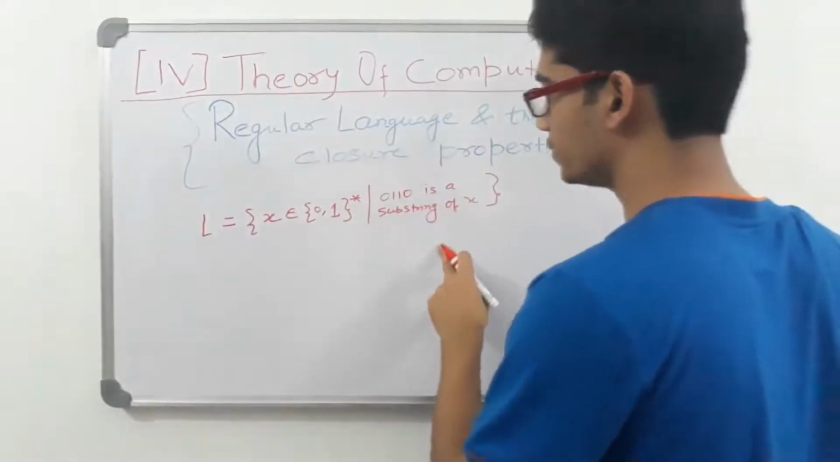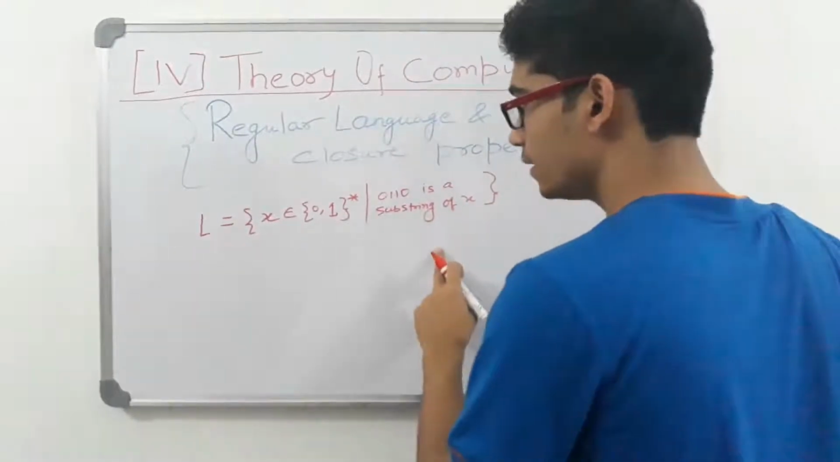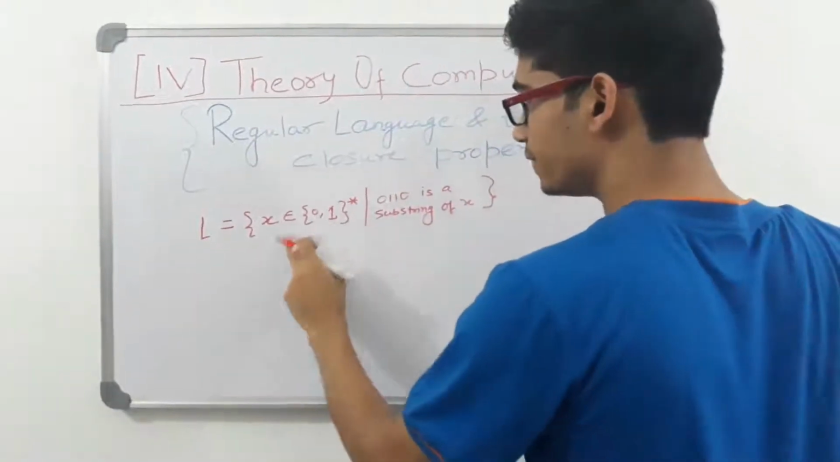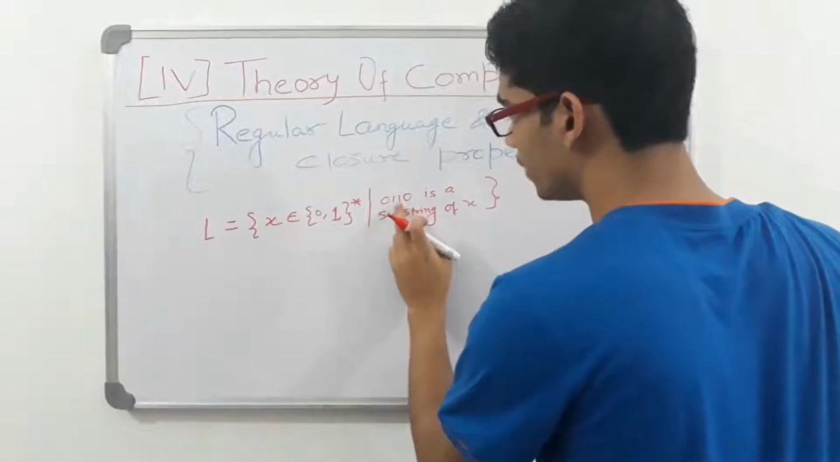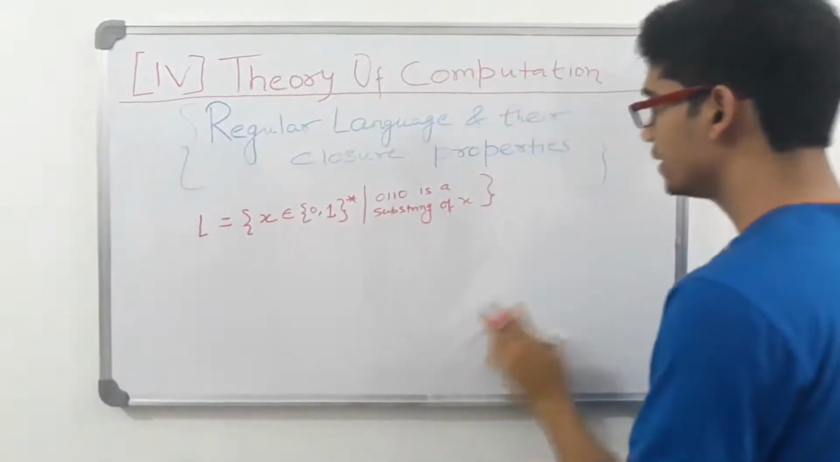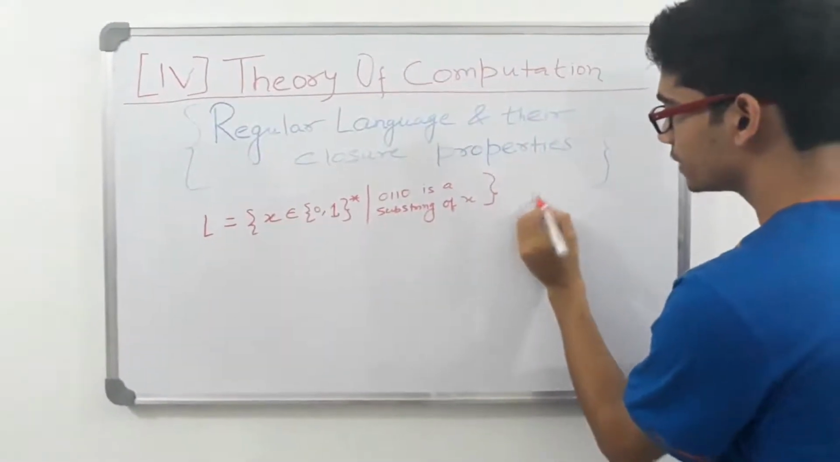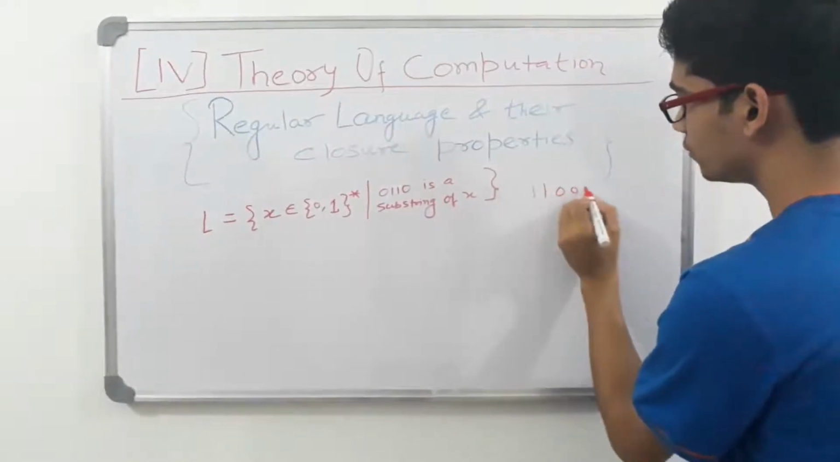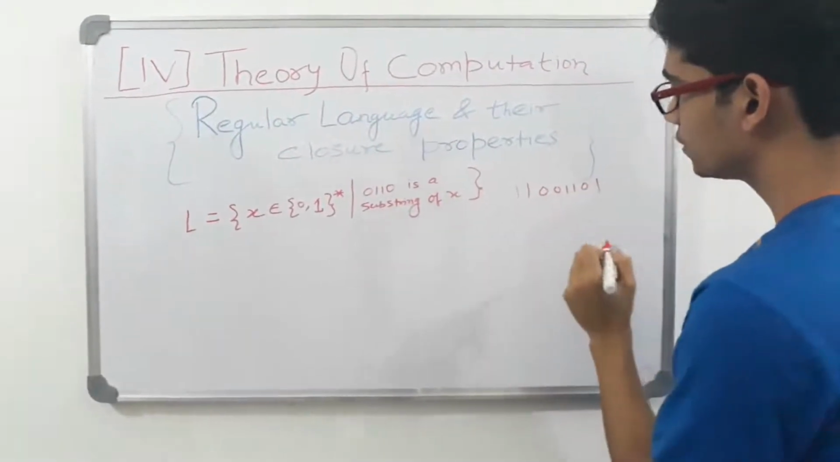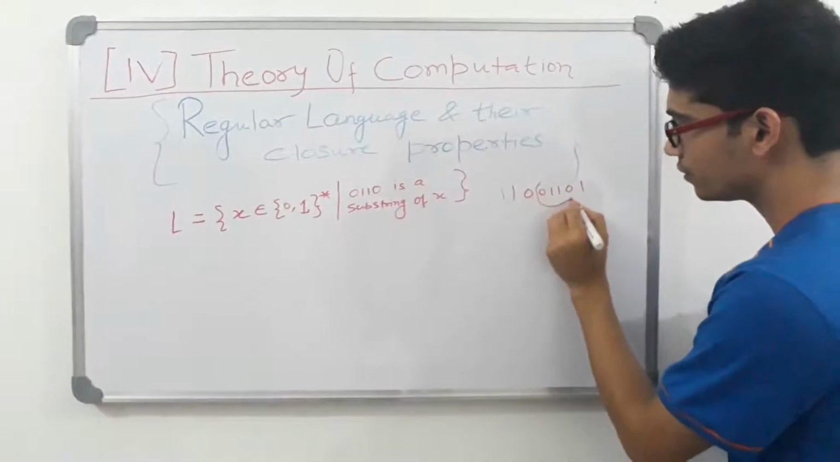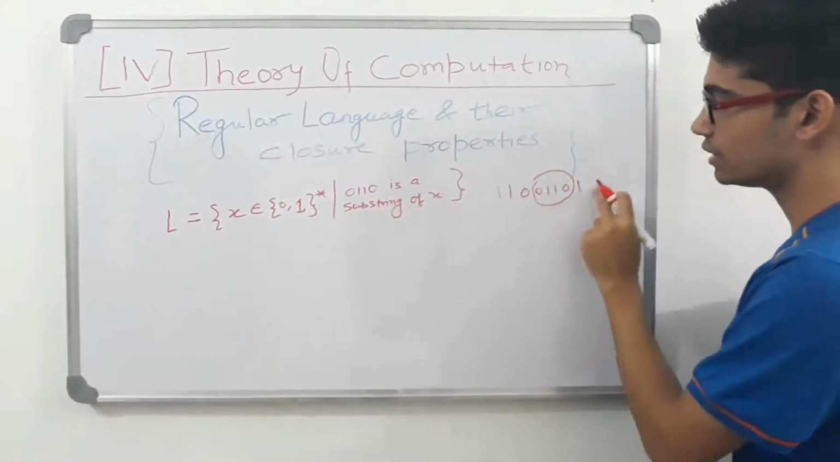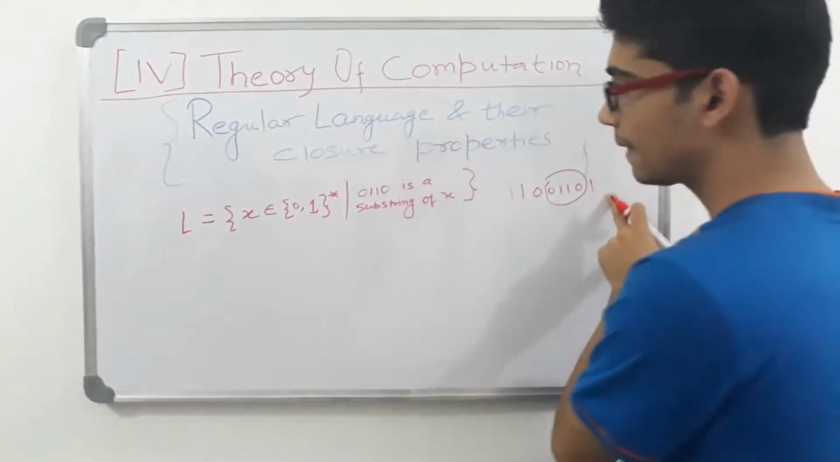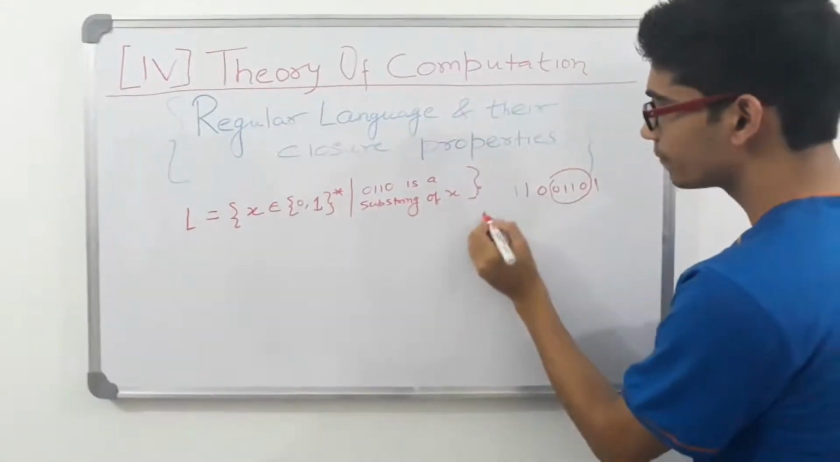In the previous video section we drew a DFA. Now in this we want to draw a DFA such that 0110 is a substring of x. For example, 11001101 has 0110 as a substring, so this will be accepted. So we have to draw a machine M.